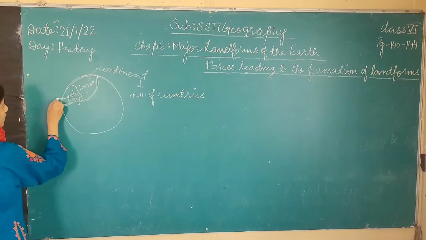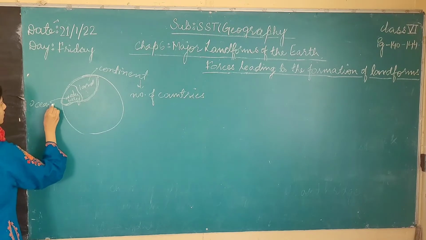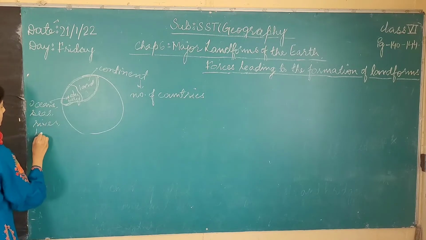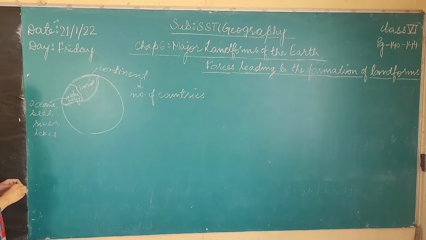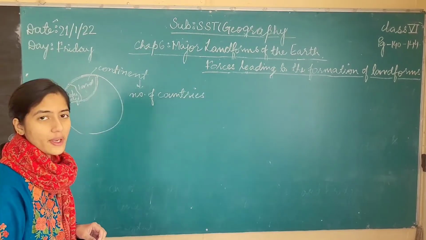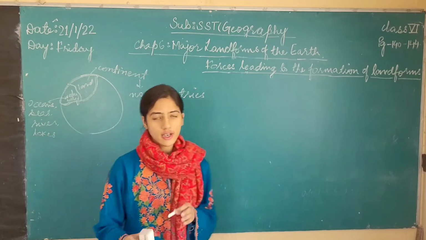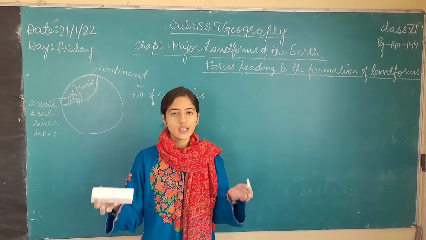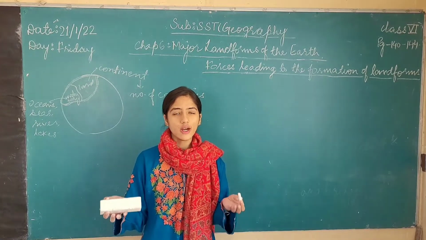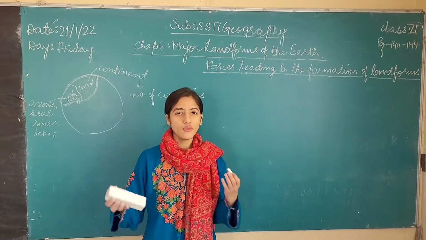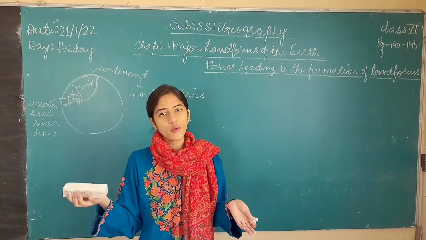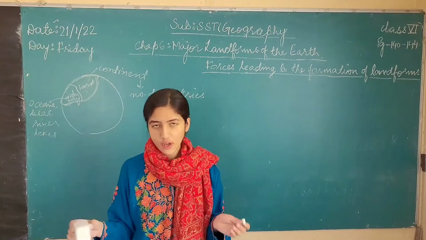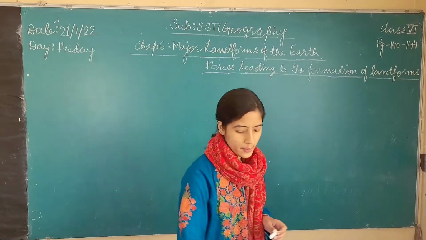The water bodies can be oceans, seas, rivers, lakes, etc. So basically what I am trying to say is that a tectonic plate is not just a piece of land, it is rather a massive slab of solid rock below the Earth's crust, and above the Earth's crust there can be anything. There can be a water body, there can also be a landform, a land and a continent.